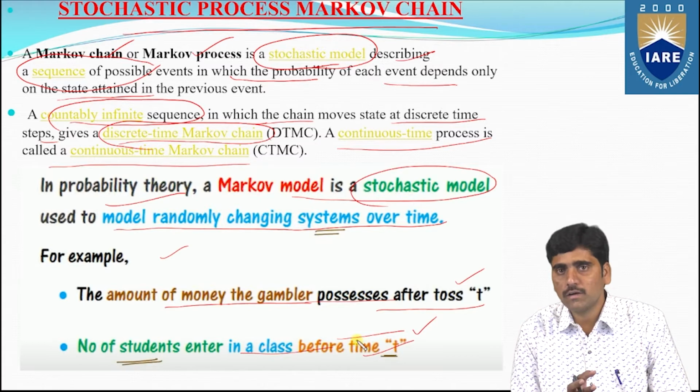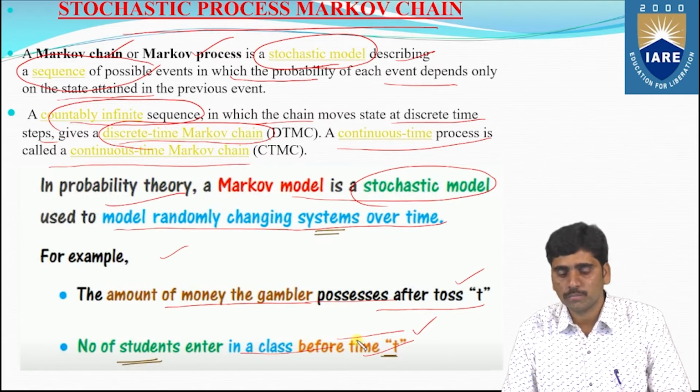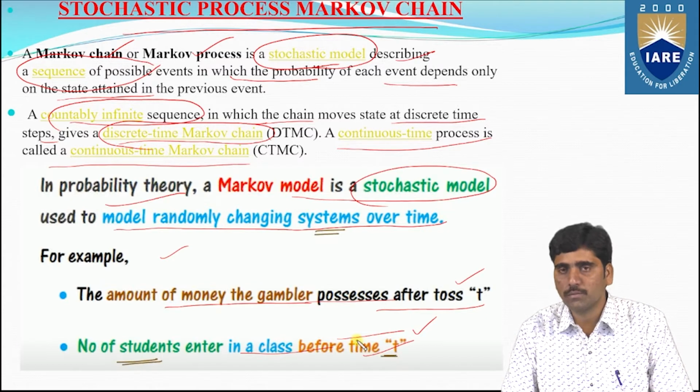For day 1, 8 members come regularly. For day 2, 10 members. But we are not going to find the exact time for the exact members. To do all this process, we are going to use this stochastic random process, that is, Markov chain or random process.